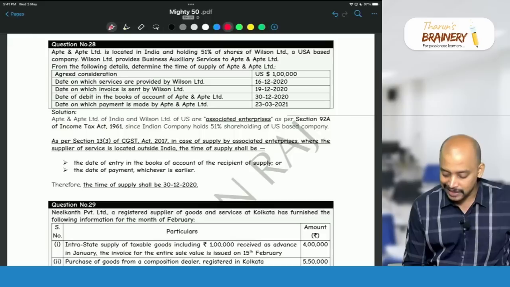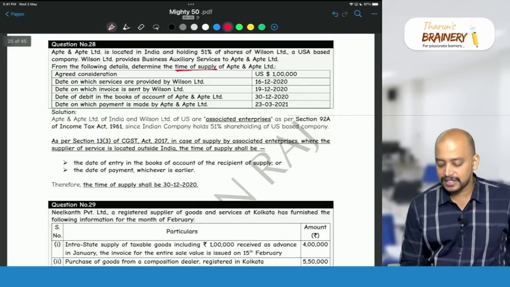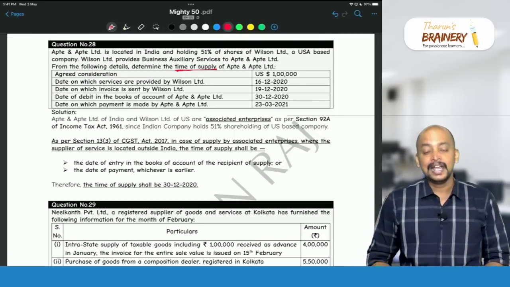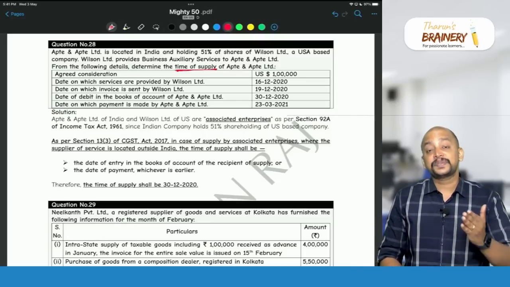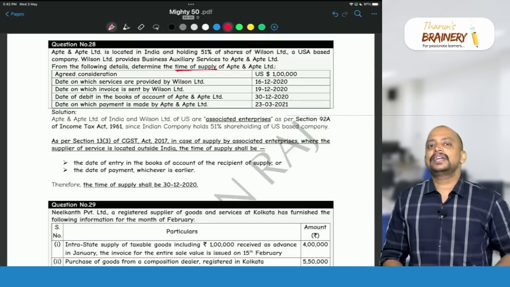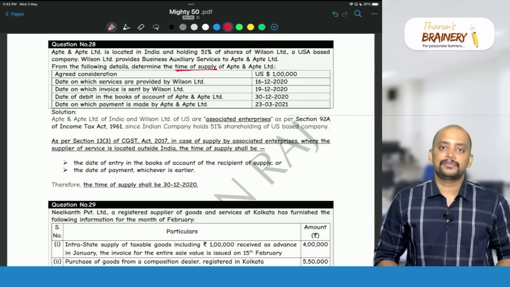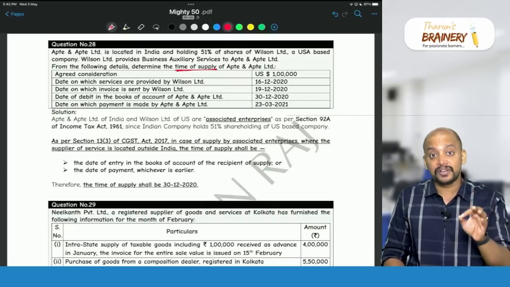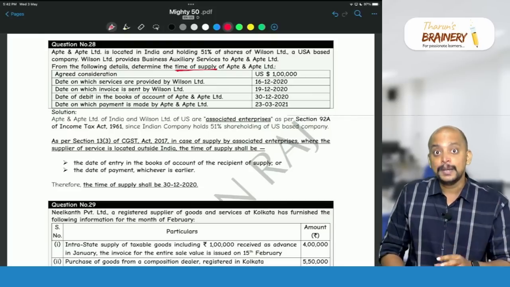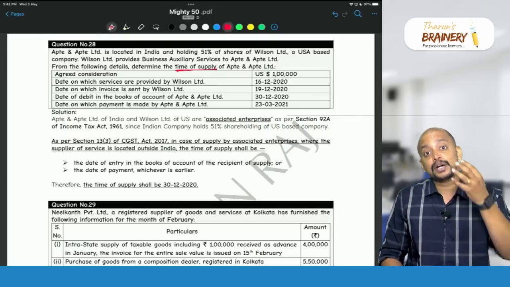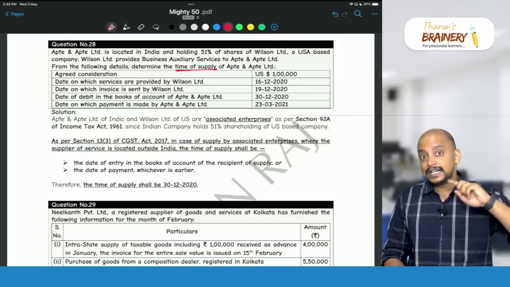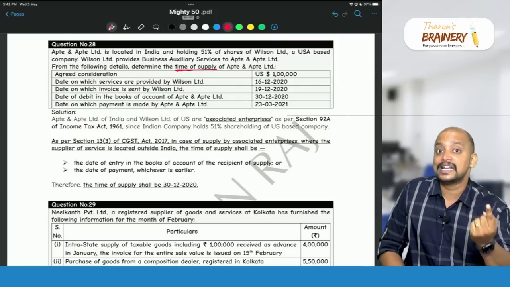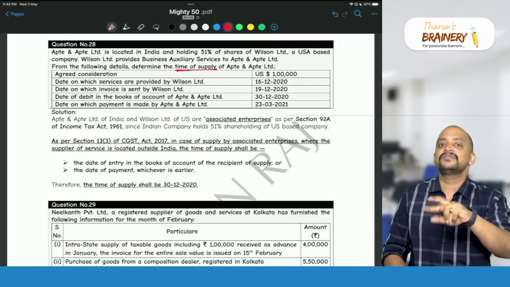So section 13, time of supply in case of services is to be determined as per section 13. As per section 13, subsection 3, time of supply in case of import of service RCM will be the date on which payment is made to supplier, or 61st day from the date of invoice, whichever is earlier. But if it is import of service from associated enterprises, the date on which payment is made to supplier or date of entry in the books of the recipient, whichever is earlier.